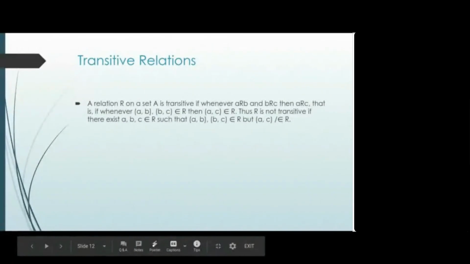Let's go. Last relation, transitive relation. So transitivity we have already seen. If A to B is there and B to C is there, then A to C should be there. That is what we are expecting in the transitive relation. See, there is a set A 1 2 3 4 and there are these two relations.